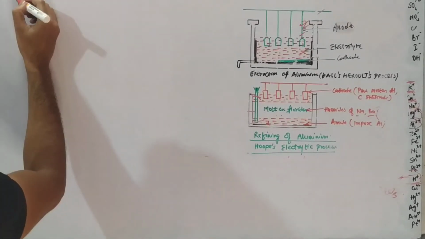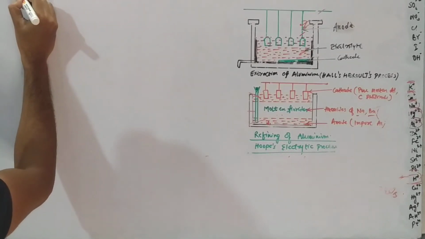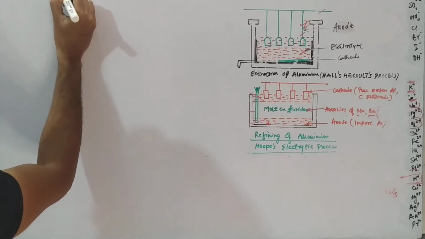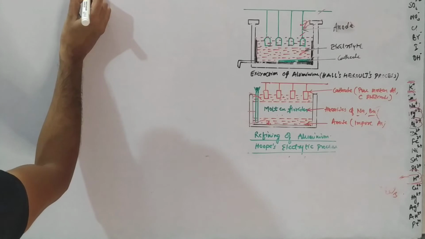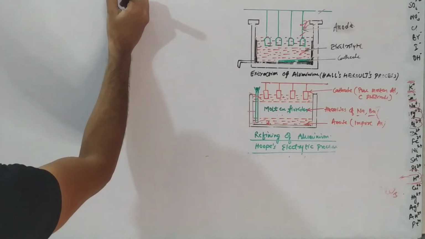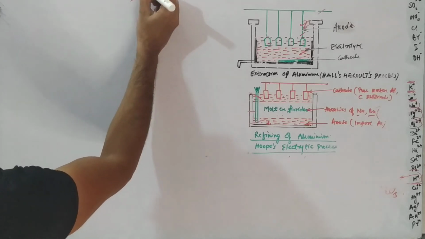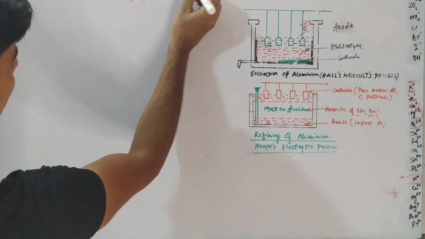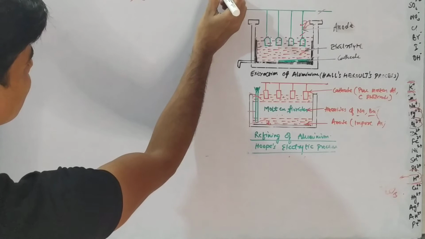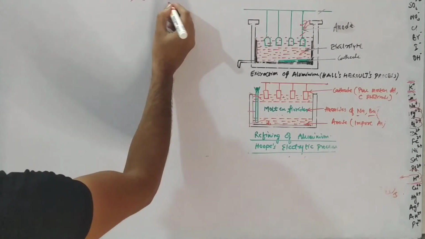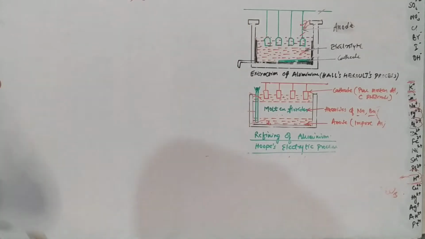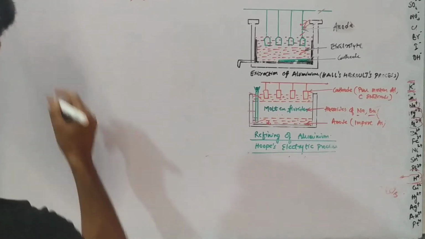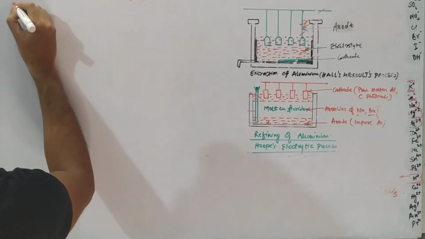So what we are doing now is the electrolytic reduction of alumina. This is also known as the Hall-Héroult process, right? Since there is a contribution of a scientist named Hall, we'll see in a moment what his contribution is.